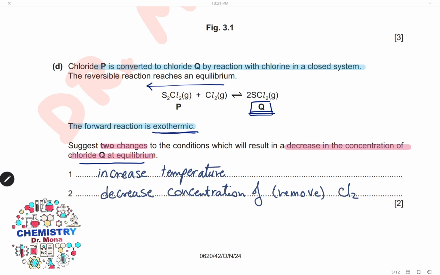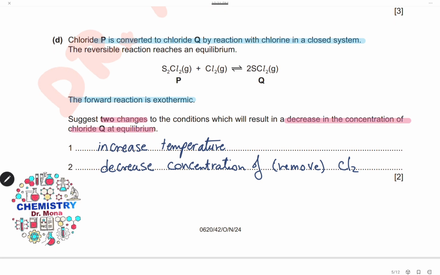The second change: if we withdraw or remove or decrease the concentration of one of the reactants, like chlorine gas, again the equilibrium will shift backward, so the concentration of chloride Q will decrease. So the 2 changes will be the increase in temperature and decrease in the concentration of chlorine, or removal of chlorine from the mixture.